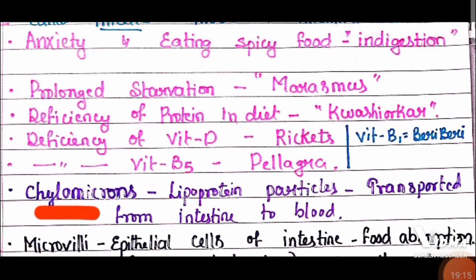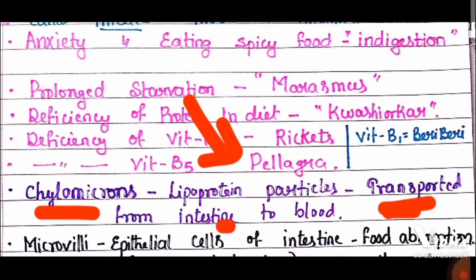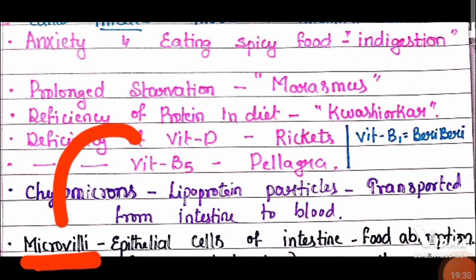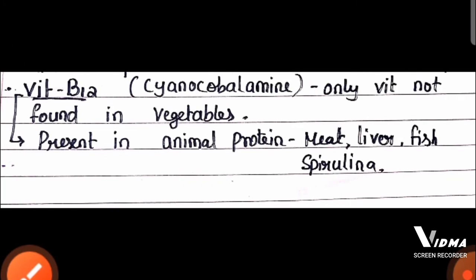And chylomicrons are the lipoprotein particles. They are transported from the intestine into the blood. And microvilli are the projections of the epithelial cells of the intestine. They help in food absorption.